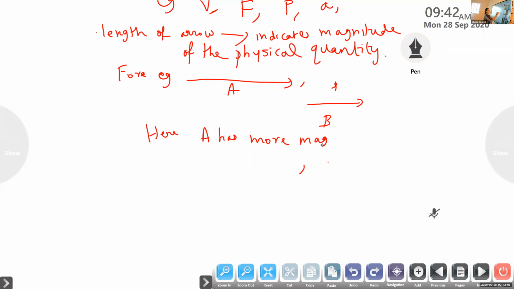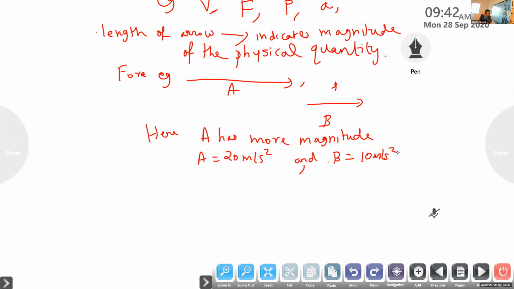Suppose it is indicating acceleration. It may be 20 meter per second square and B may be 10 meter per second square. So A has more magnitude, or we can say A has 20 meter per second square, and B is 10 meter per second square. So this is how we indicate vector quantities.